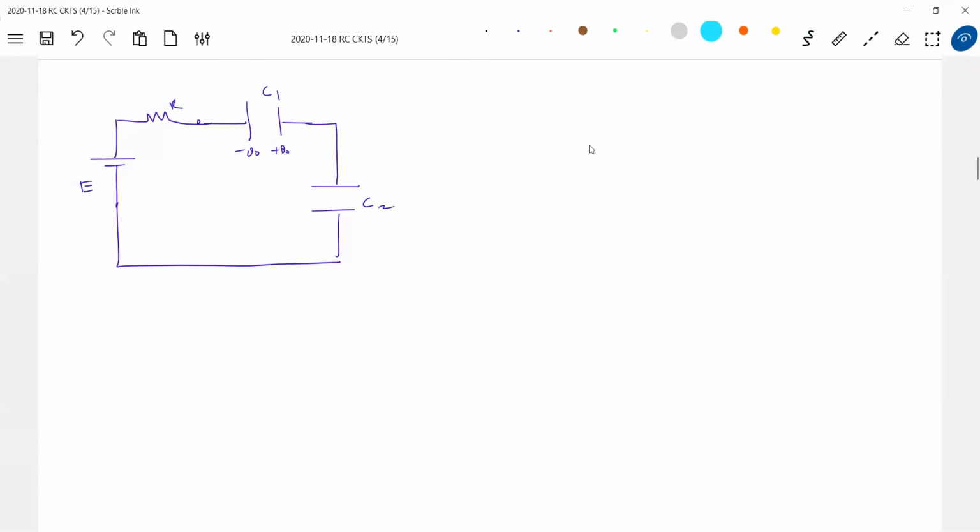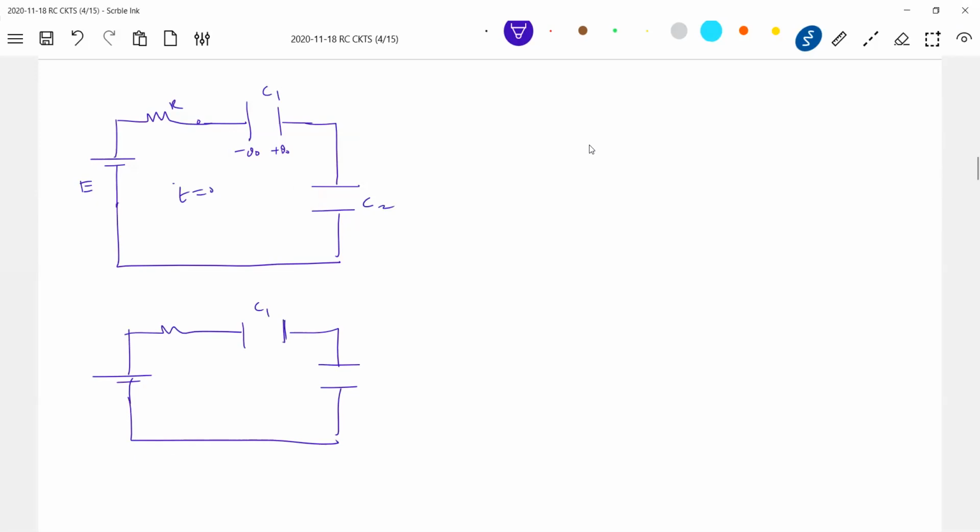So here, this battery starts pushing the charge. So charge here will decrease, charge here will decrease, whereas here it will increase. This is at t equals 0 I'm putting. At an instant of time t, C1, this will be C2. At one instant, it can happen that there'll be charge here and there won't be charge. It should be true. Then after this, at t1, further we'll get a situation like this.